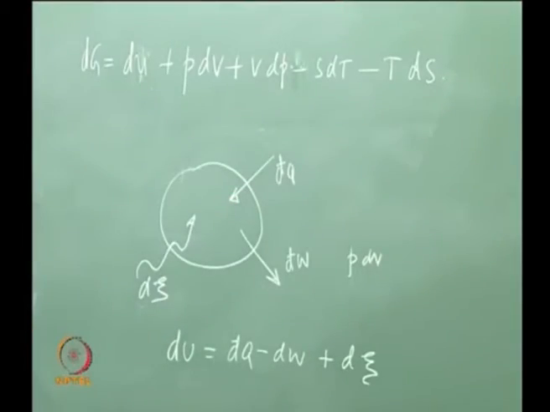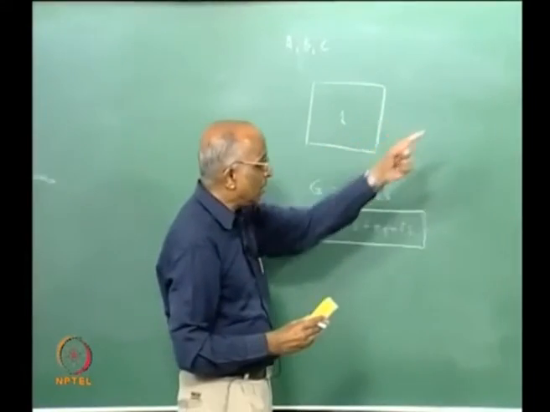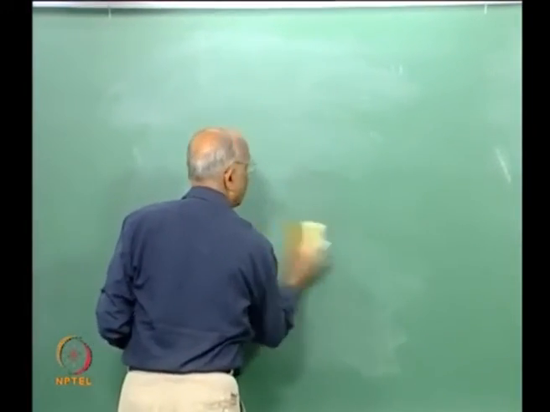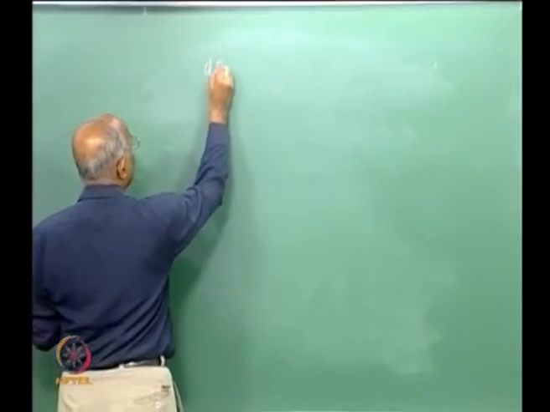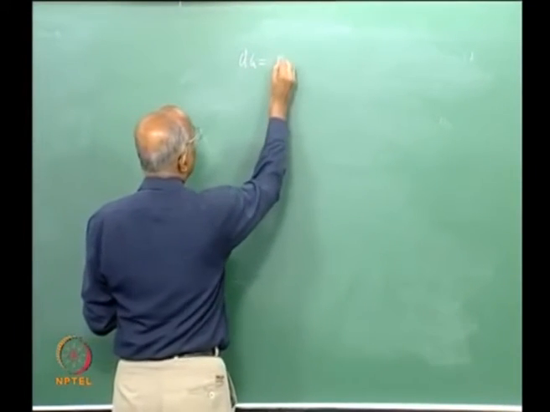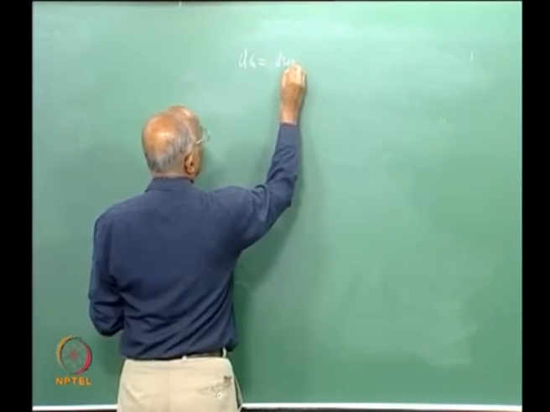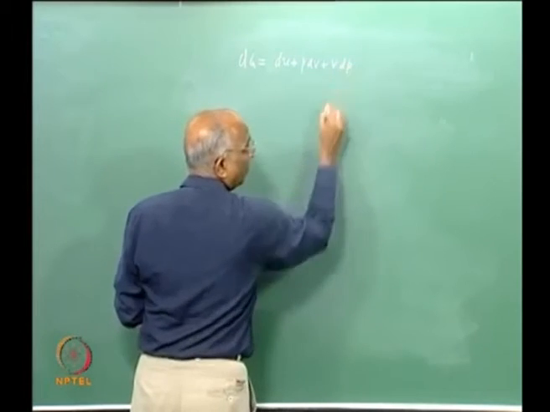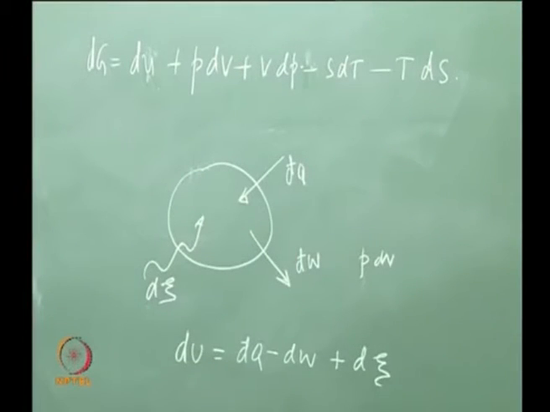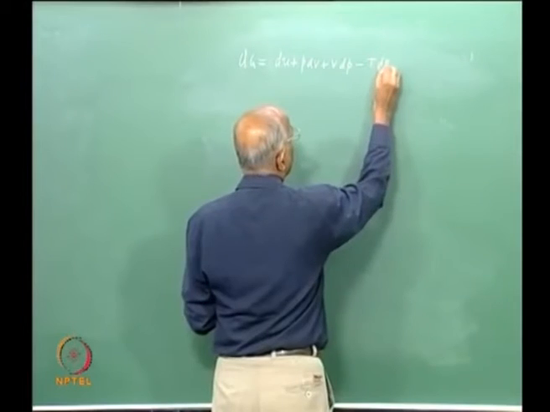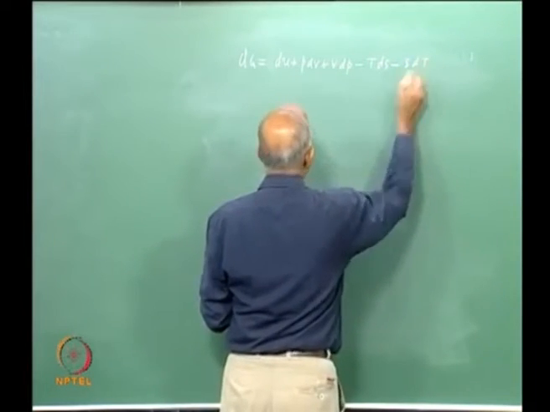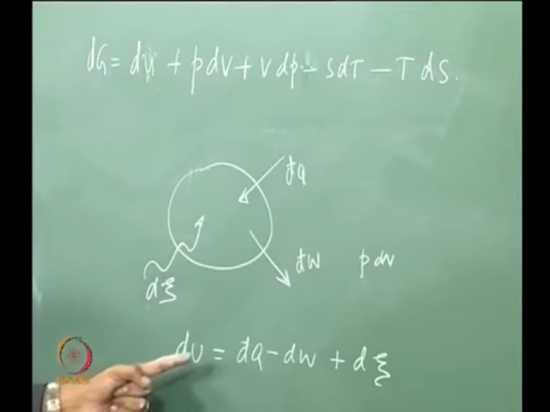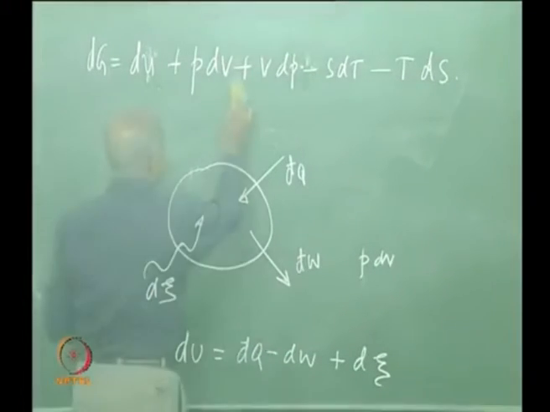Therefore, let me take that dW and plug it into the earlier equation, and what will I get now? I get dG, the change in Gibbs free energy, is equal to dU plus PdV plus VdP, now minus TdS minus SdT. I have just copied it out. Let us now take the value of dU. dU is equal to, I get dq. What is dq?